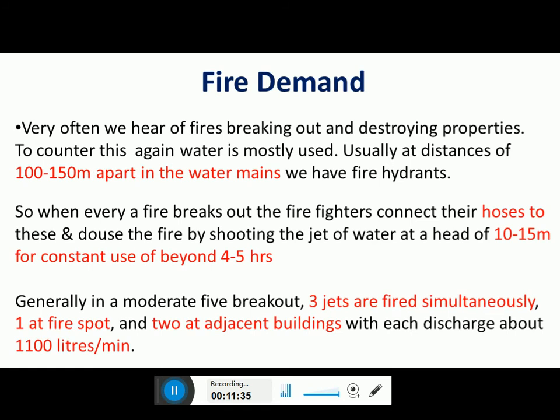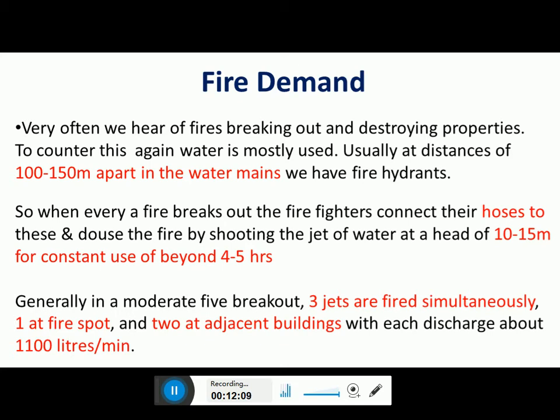Then coming to fire demand. Fire demand is nothing but the water which is required to extinguish the fire whenever there is a fire outbreak. To counter this, water is mostly used to extinguish the fire. The fire mains should be located at equal distances, around 100 to 150 meters apart in the water mains, and these are called fire hydrants.